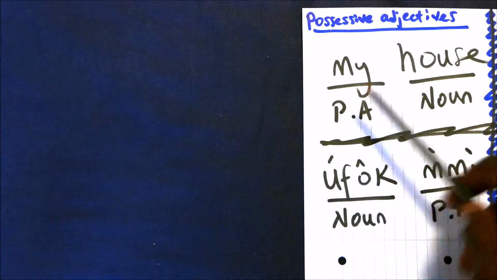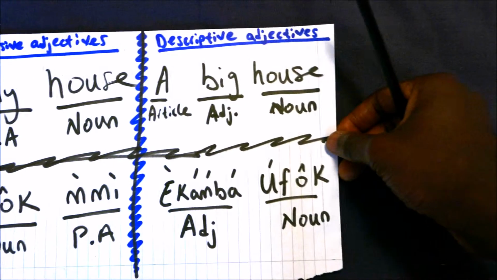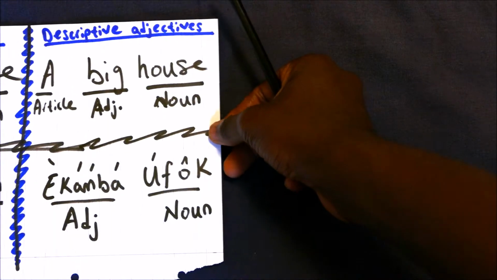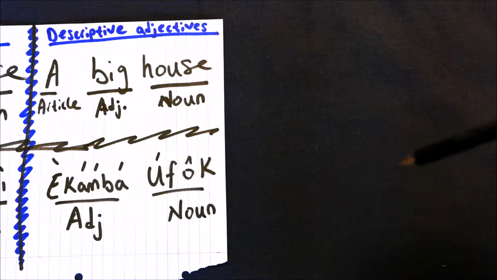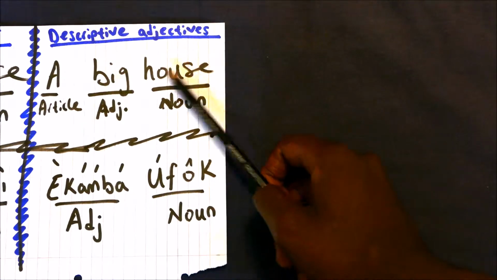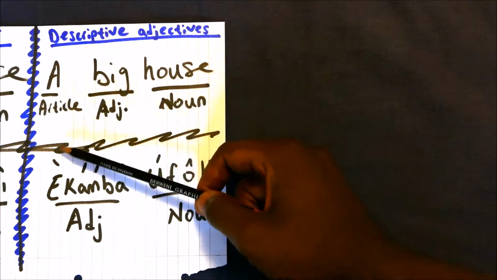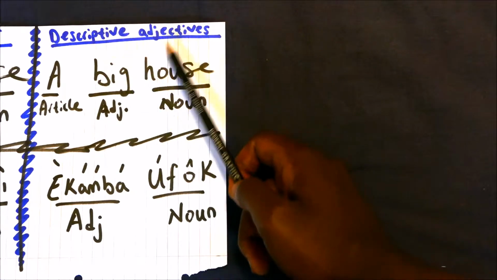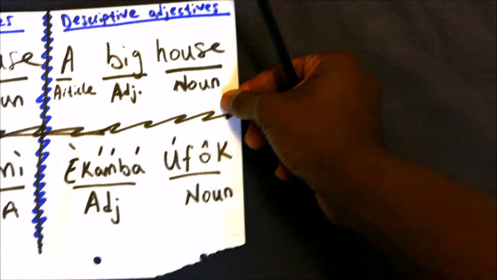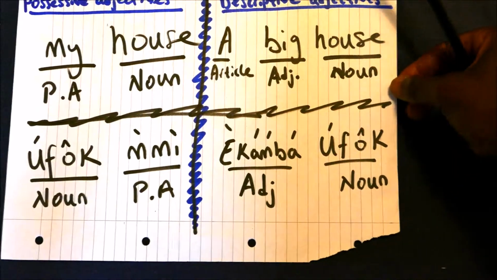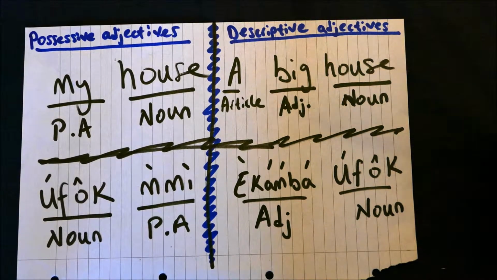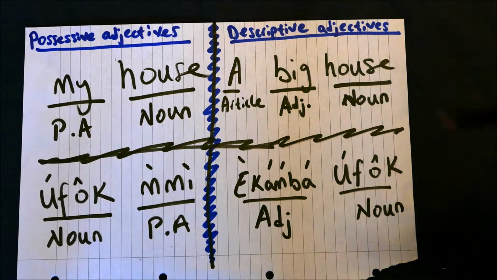So it's swapped around. But with descriptive adjectives, which we're not focusing on today, it's the same as in English. In English you would say "a big house." A is the article, big is the descriptive adjective describing this noun. And in Efik-Ibibio, first of all, there are no articles, so you just say the noun.